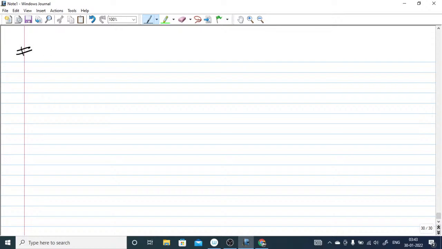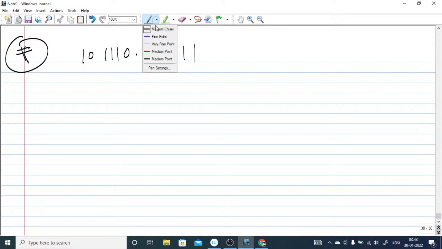Suppose the next problem given here is 101110.1110 1 1 1, and they are asking you to convert it into hexa. So what you have to do here is group 4 digits, and if there are fewer bits, you can append extra bits, like 00. So this is E basically, and this is 2.